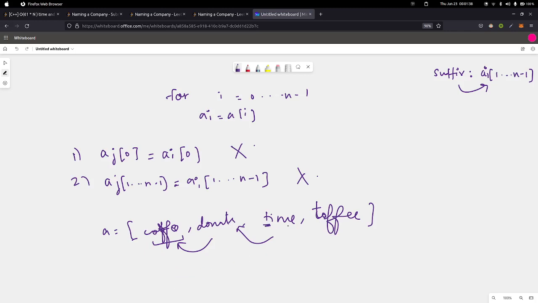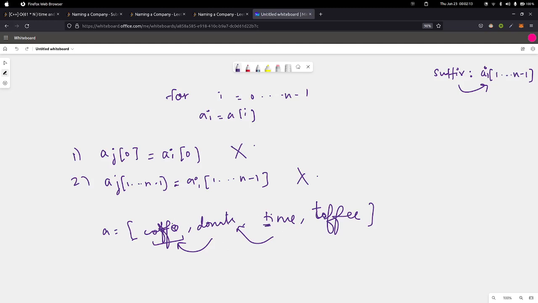So how come this happens? So how to check this, right? This is kind of an indirect way of application. Here it's very obvious, we can directly check, but here it is not obvious, right? Again we need to check if the swapped thing is present in the array or not. So can we optimize this? Is there a possible way to optimize finding whether we can map two strings or not, right? So we saw that we cannot map time and coffee.